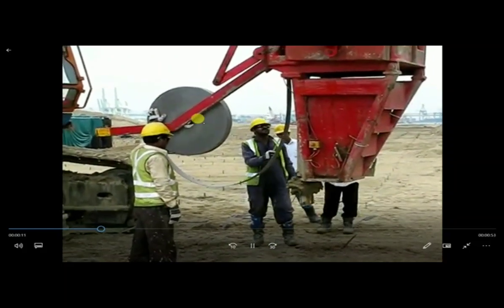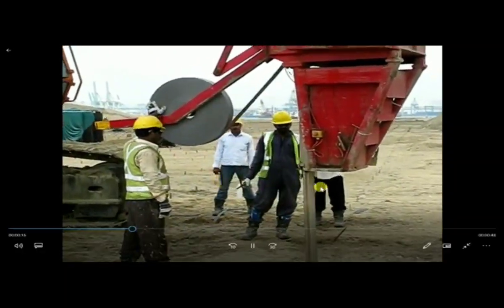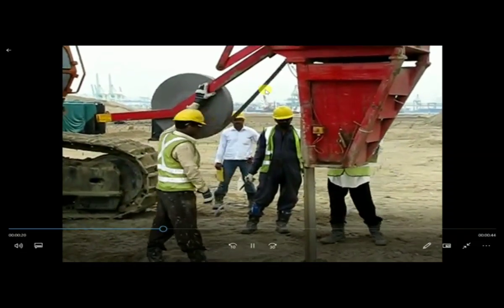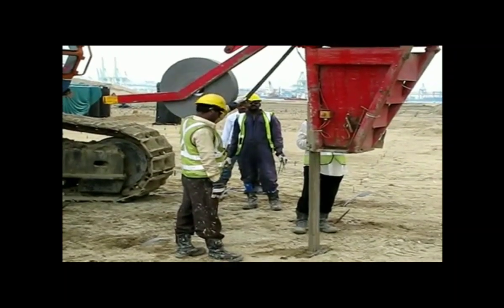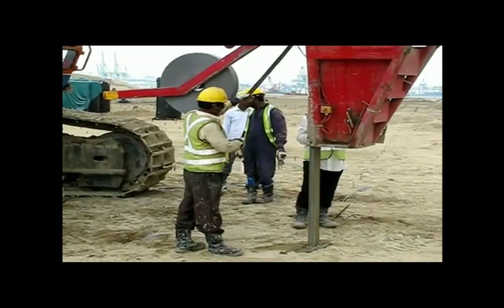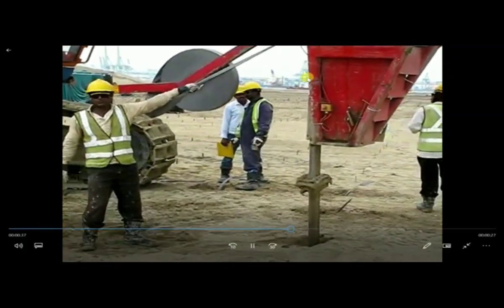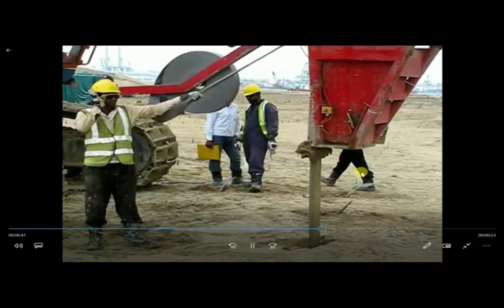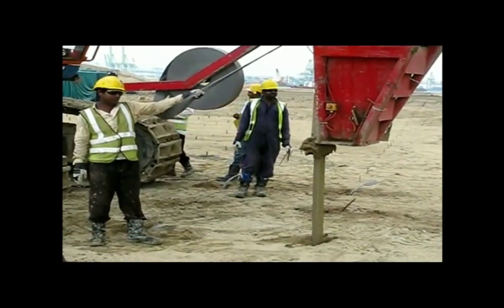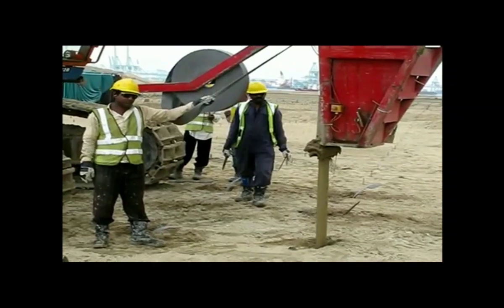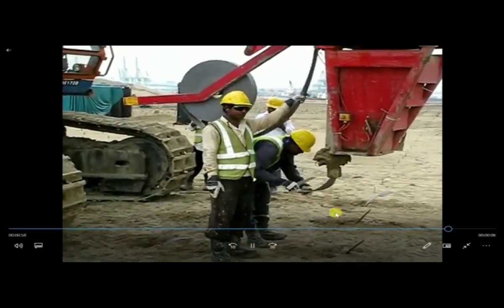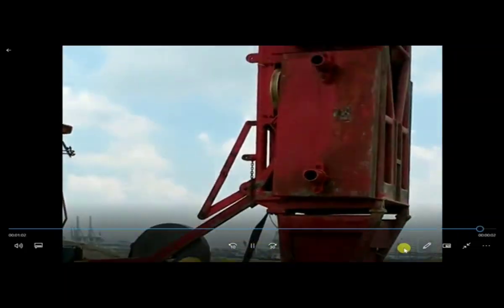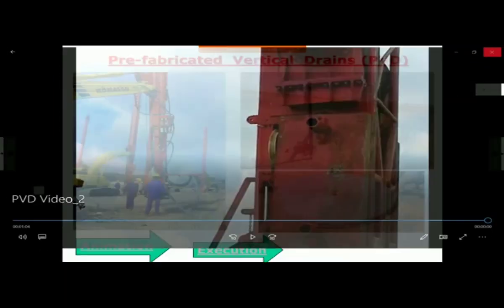Now this is the mandrel which is going down. You can see this wall is being controlled. And you take it down to either your design depth or point of refusal. Now it has reached the point of refusal. That's all. Now this mandrel is being withdrawn and the PVD gets planted there. You can see here. And you cut it a little bit above the ground level because here you will put the drainage blanket. Maybe 4 or 5 minutes, not more than that, for one PVD depending on depth.